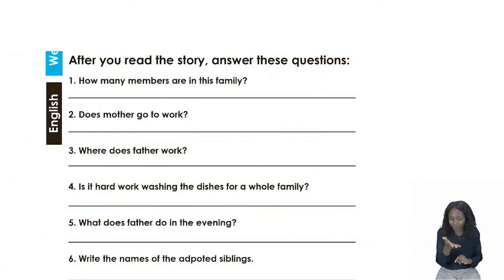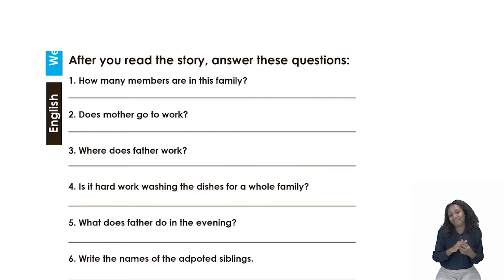Number 1 says, how many members are in this family? Well, if you were listening carefully when we were reading, you would notice that there is a mother, a father, a brother, and a sister. But there are also 2 other adopted family members. So that would now make 7, including the person who is talking.